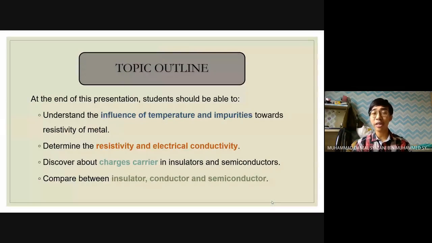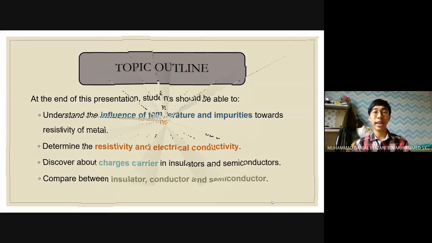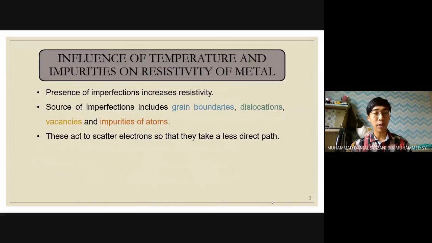At the end of this presentation, students should be able to understand the influence of temperature and impurities toward resistivity of metal, determine the resistivity and electrical conductivity, discover about charge carrier in insulator and also semiconductor, and compare between insulator, conductor, and also semiconductor. So without wasting any time, let's start with our first subtopic, which is influence of temperature and impurities on resistivity of metal.